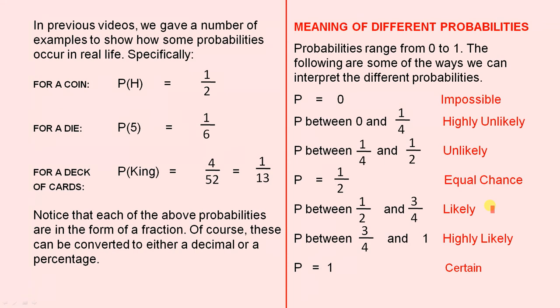If the probability is between a half and 3/4, that's likely. If the probability is between 3/4 and 1, that's highly likely. And if the probability is 1, that is certain. Now let's just see a few of these examples on the next slide.